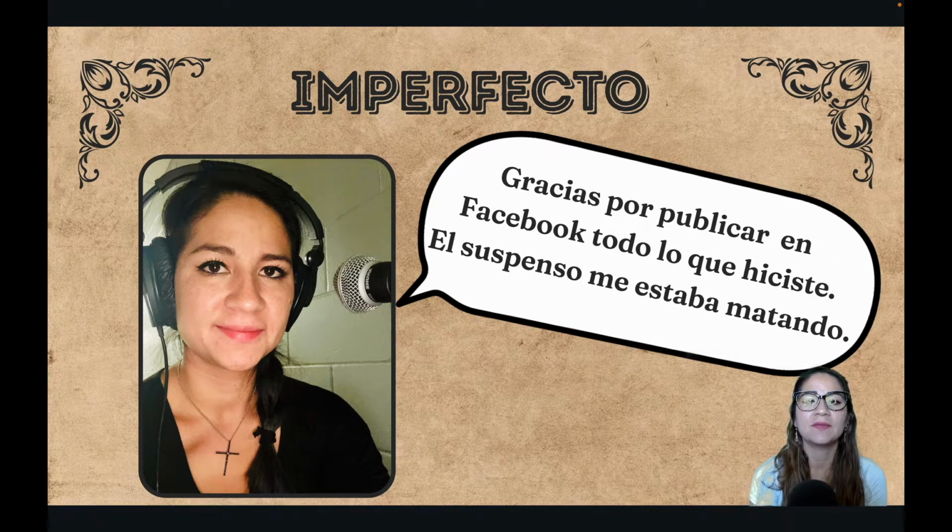So that estaba is a form of the verb estar, the verb to be, and has aba as the ending. That's the first imperfect ending that you're gonna see with AR verbs and the yo form, estaba. It also happens to be that the yo form and the usted, el, ella form are the same.